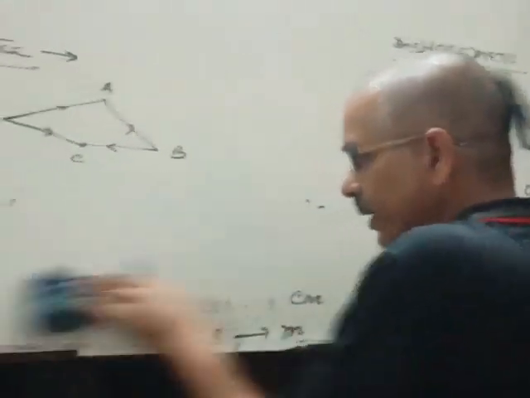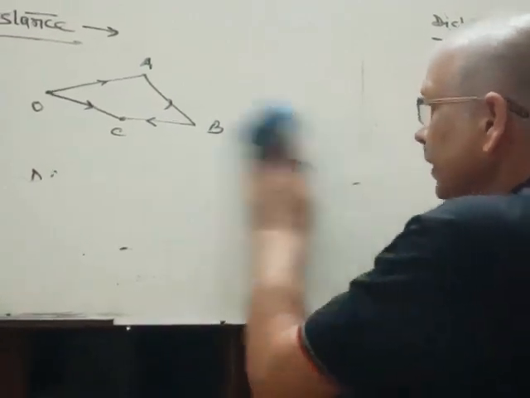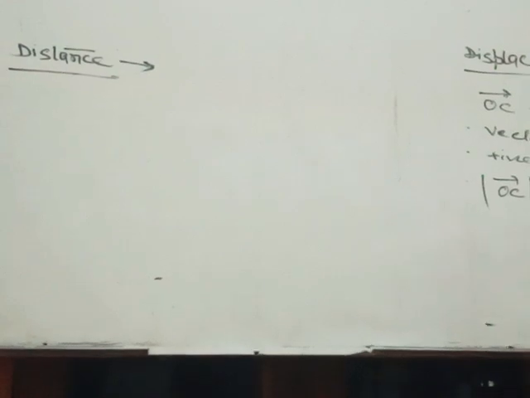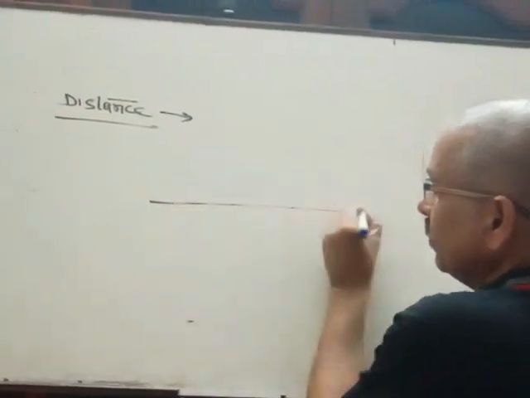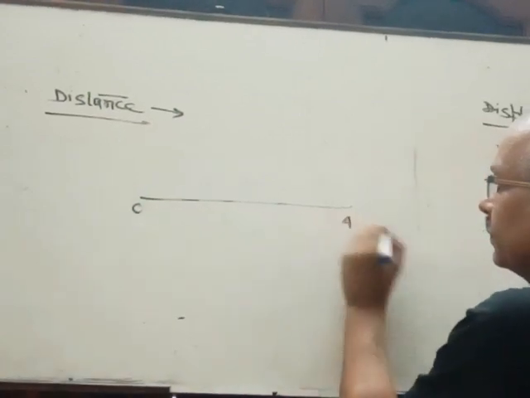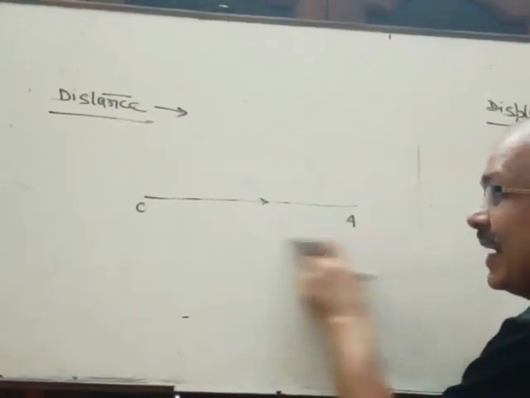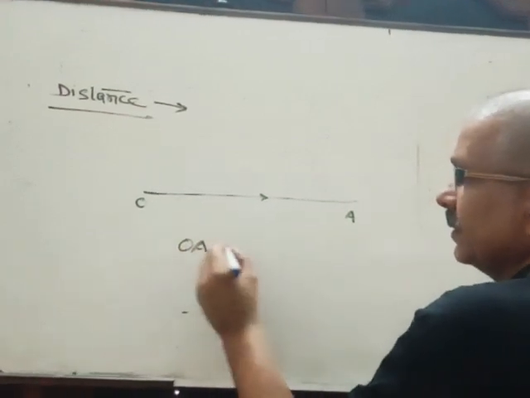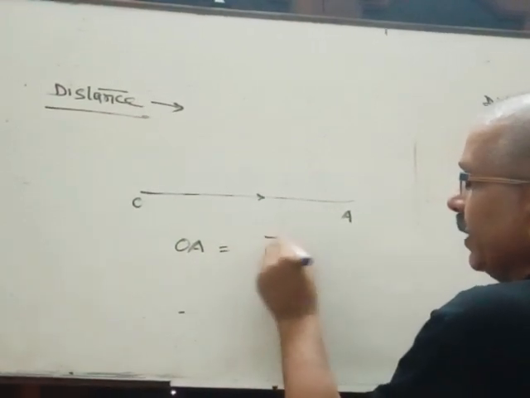Now the very important point regarding distance and displacement: under which condition are distance and displacement the same? Suppose a body moves along a straight path from O to A and does not retrace the path. In this case, distance is equal to displacement.